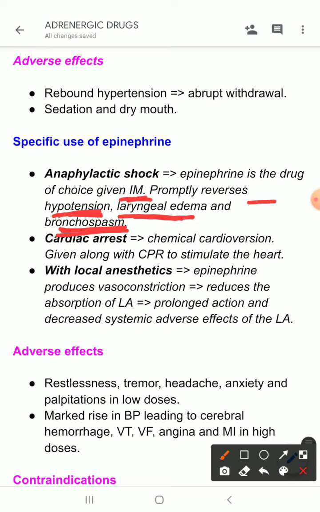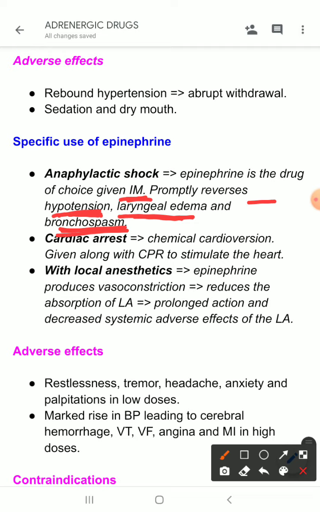Because if you give it intravenously, then the progression of the shock will be grave, because it will act on the heart vigorously and it will cause vasoconstriction. There will be renal damage, etc. So we give this drug intramuscularly so that it acts not very slowly and not very fast. Okay.